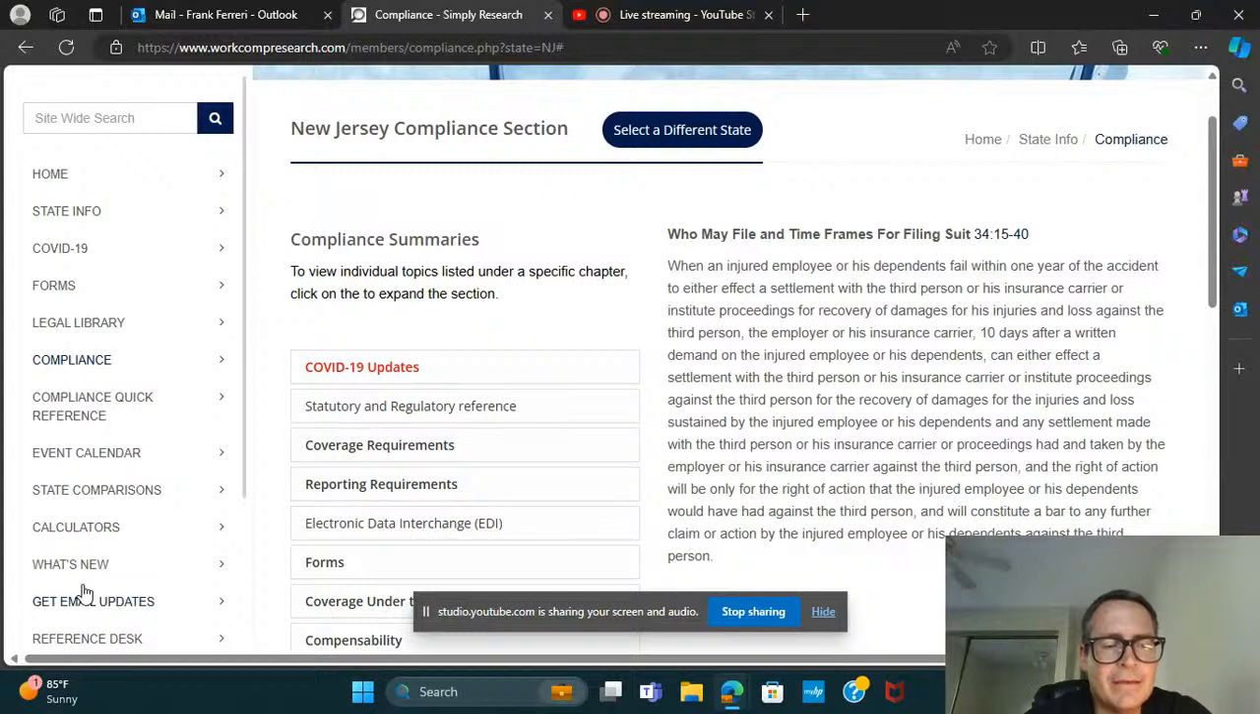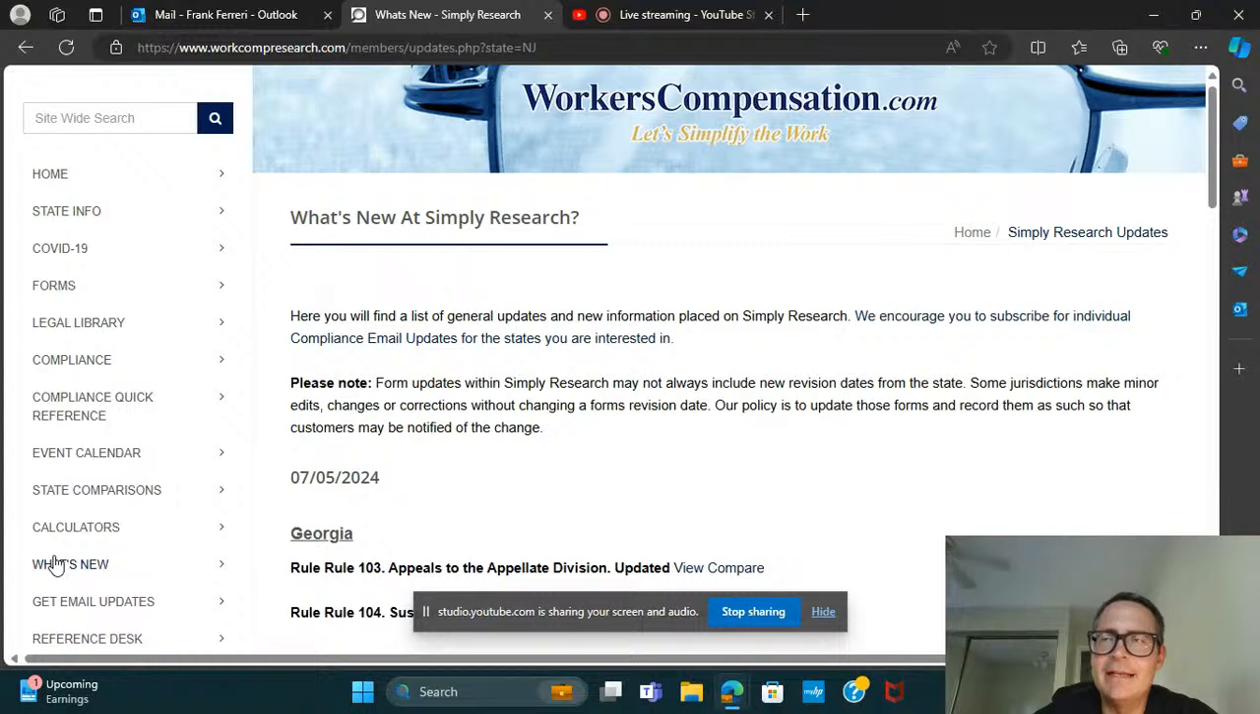There's so much more on here. We have calculators. There's an event calendar, so you can keep up with what's going on in the industry: events, webinars, conferences, and so forth. We have an extensive legal library. There's forms. State info is always popular. And one of my favorite sections, I make sure to check this every day, is What's New. And that will tell you what we've added, what we've changed, what updates there are, because our goal here was simply research. And more to the point, our wonderful compliance team, who works very hard to keep this product current and accurate, is constantly adding stuff.